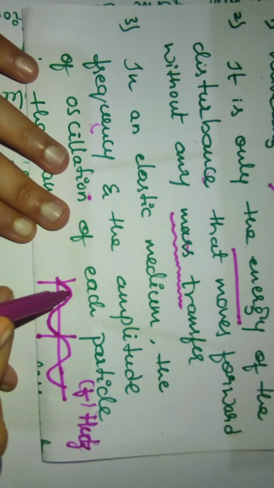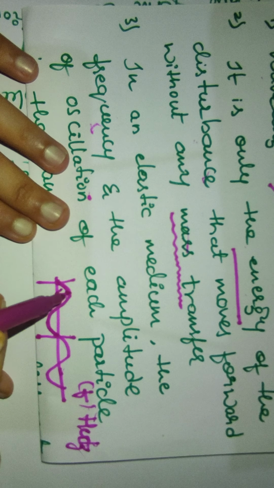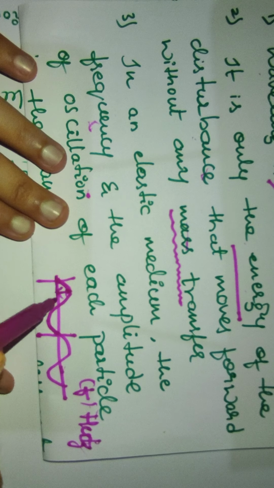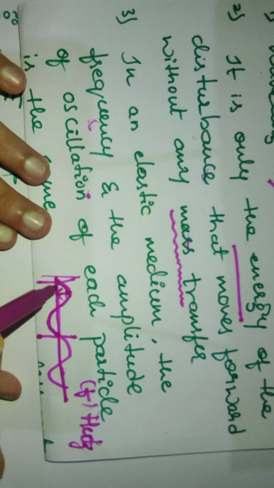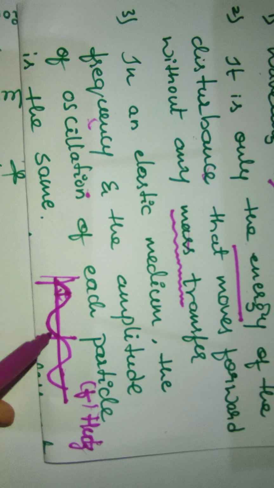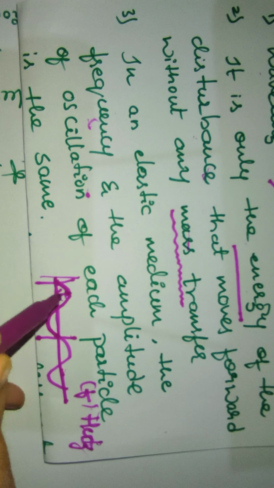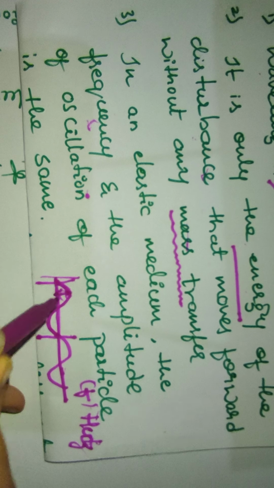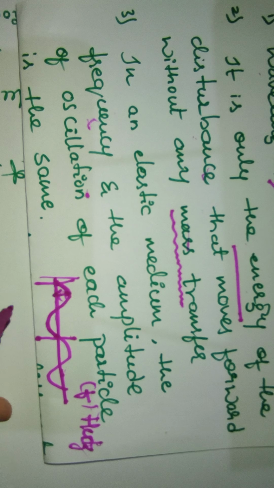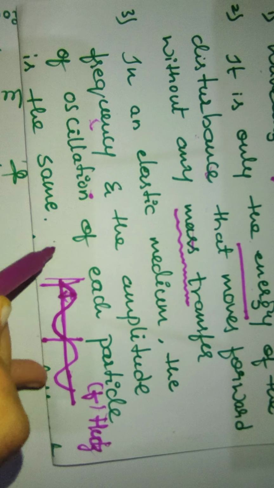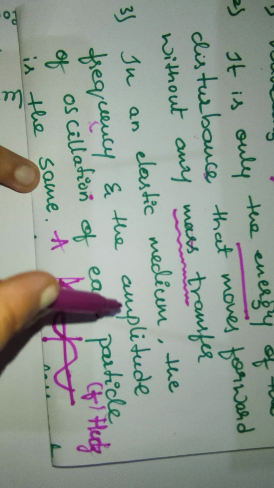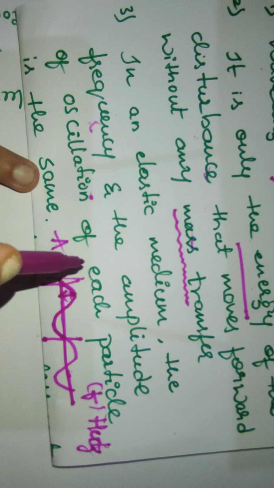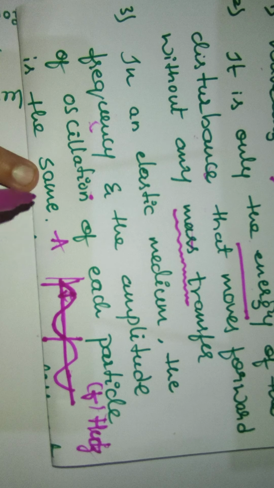Here there is an amplitude, the peak distance from the base or constant direction of the wave in the diagram. That distance between the peak of the wave and the base is called the amplitude. In an elastic medium, the frequency and the amplitude of oscillation of each particle are the same.